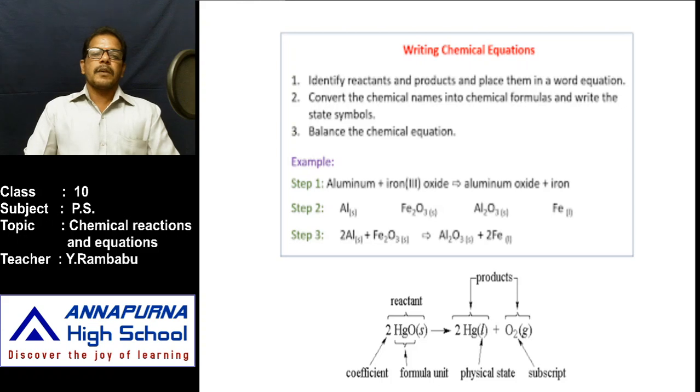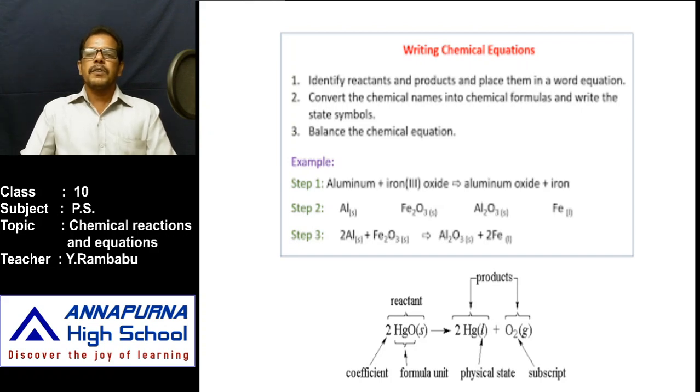Okay. Like, for example, aluminium plus iron oxide gives aluminium oxide and iron. In the case of reaction of magnesium, magnesium plus oxygen gives magnesium oxide. And in the reaction of photosynthesis, carbon dioxide plus water gives glucose or carbohydrate and oxygen. And in the reaction of zinc with hydrochloric acid to form zinc chloride and hydrogen, the names of the substances we have to write. How? Zinc plus hydrochloric acid gives zinc chloride plus hydrogen. This is the first step in writing the chemical equations.